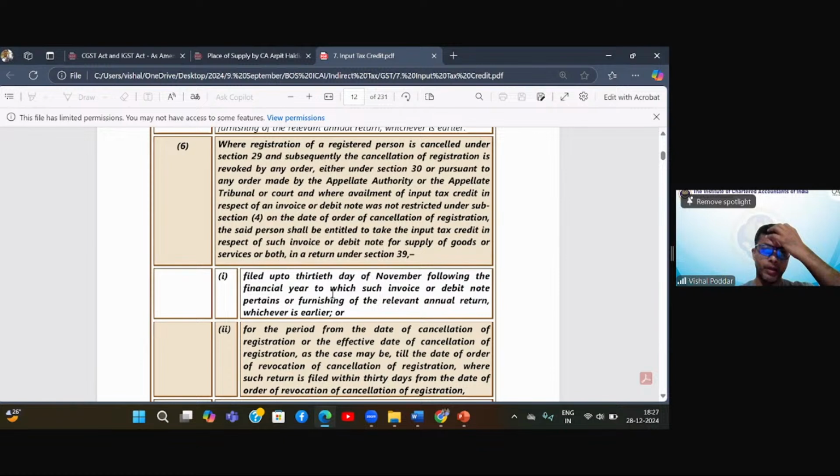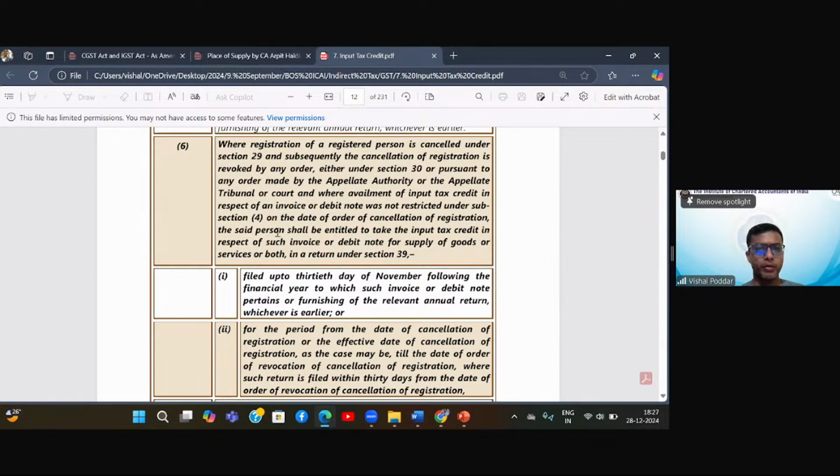Okay, right, sir. Now your registration cancellation is restored. My first example was in January 25, correct? Correct. Now, if that is the case, then I'm giving you an extra 30 days after that, right? That part I understood, yes. But what if your revocation happens before the 30th November itself?